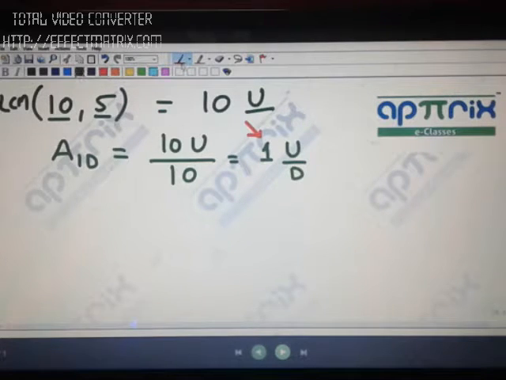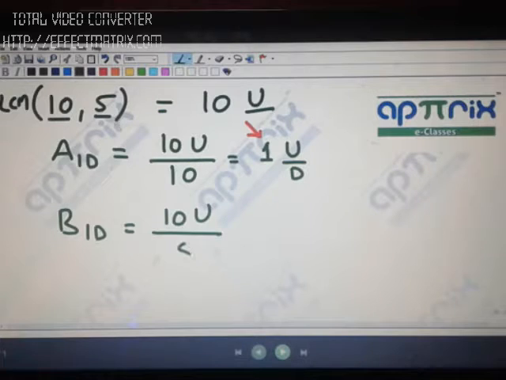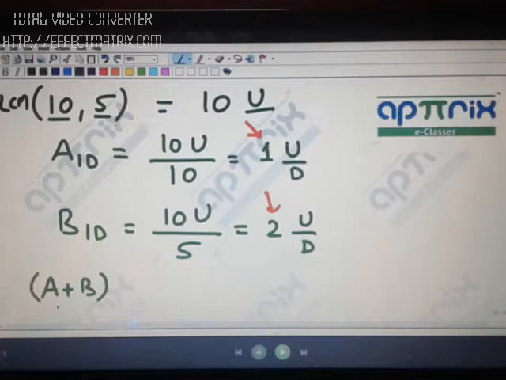Now second, if you calculate work done by B in 1 day, total work, you know, that is 10 units, and B is finishing the work in 5 days. So you will get here 2 units per day. And look, the benefit is obviously these numbers which are coming out in terms of integers, 1 and 2. So if you write A plus B 1 day work, you will quickly get that this is 3 units per day. That means A and B together will do 3 units per day.